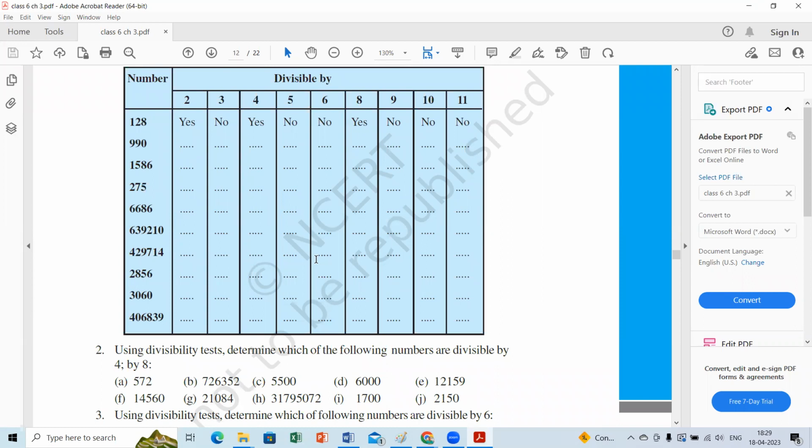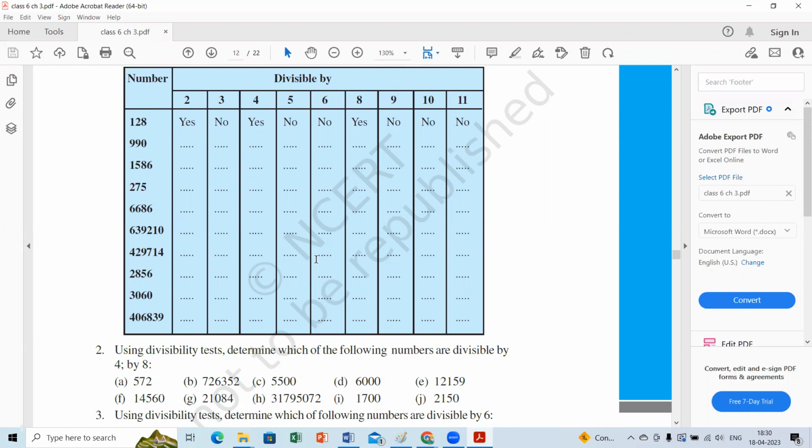Check whether 586 is in the 8 table. Do the division and check. No, ma'am, it's not divisible. There's a remainder.